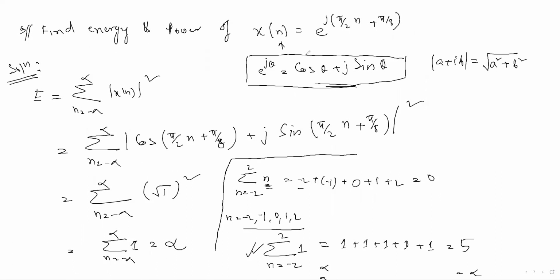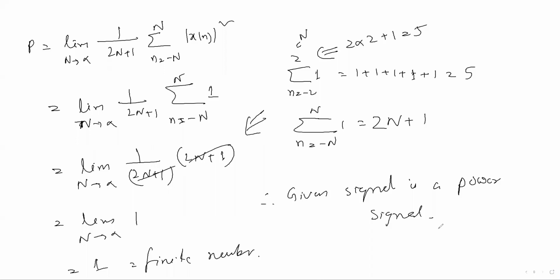So by looking at the plot also, e to the power j theta is nothing but a sinusoidal signal. Why sinusoidal signal? I have already explained when I taught elementary signals, that is the complex exponential signal. First I taught the real exponential signal. After that I taught the complex exponential signal. In the complex exponential signal, if alpha equal to 0 and only the complex term is there, then that is a sinusoidal signal. Since this is a sinusoidal signal, by looking at the equation also we can say that it is a power signal. So I think this is clear.